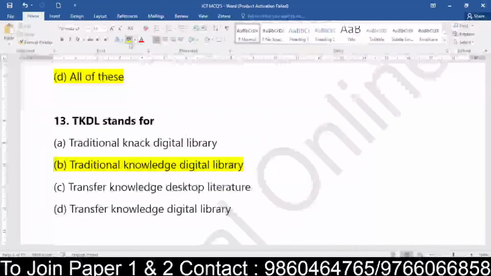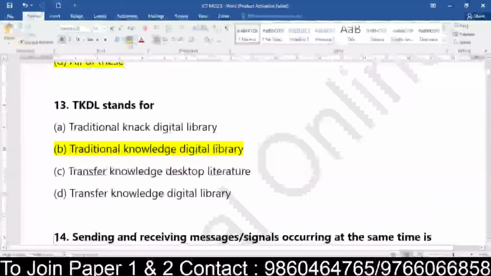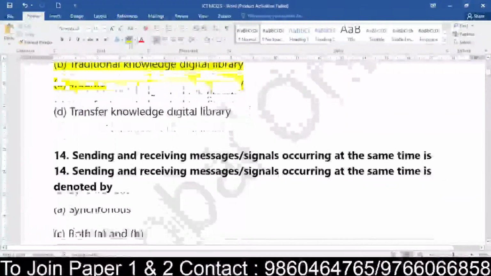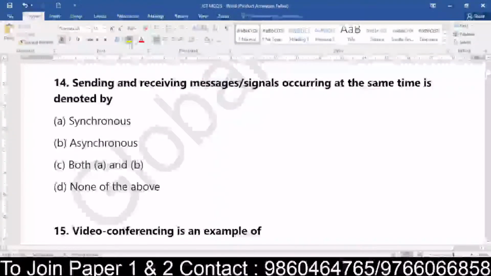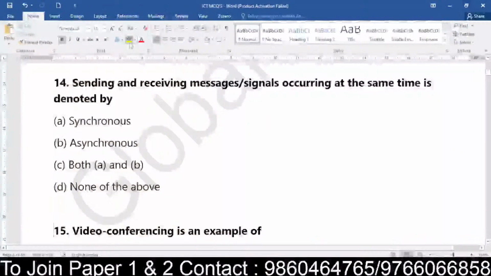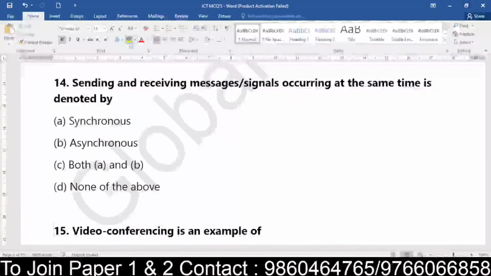Okay, now coming to question number 14, everyone. Sending and receiving messages or signals occurring at the same time. So yes, in 2021 even this was a very new question, but many of you are aware of this. In theory class also we have done this. Sending and receiving of messages at the same time, what do we call them? We call them synchronous or asynchronous, both A and B, or none of the above.